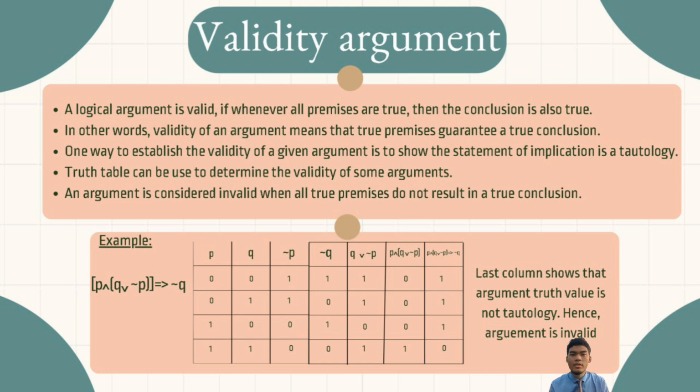Let's look at the example here. Bracket P conjunction, another bracket, Q disjunction negation P, another bracket, implies negation of Q. By using the truth table method, we can see that the last column shows the truth value is not a tautology. Hence, the argument is invalid.